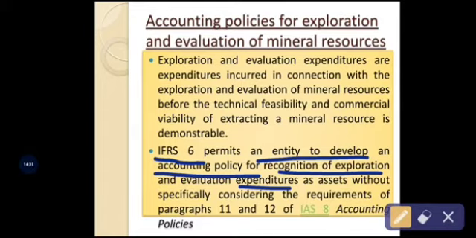Those assets must be used in the exploration and evaluation activity by the company, that must be without specifically considering the rules and regulations and conventions and requirements which are mentioned in the International Accounting Standard 8 under the paragraph 11 and 12 accounting policy. ಅಂದರೆ ಇಂಟರ್ನ್ಯಾಷನಲ್ ಅಕೌಂಟಿಂಗ್ ಸ್ಟ್ಯಾಂಡರ್ಡ್ 8 ಪ್ಯಾರಾಗ್ರಾಫ್ 11 ಮತ್ತು 12ಅಲ್ಲಿ ಏನೇನೆಲ್ಲ ಅಕೌಂಟಿಂಗ್ ಪಾಲಿಸೀಸ್ ಇನ್ಕ್ಲೂಡ್ ಆಗಿರುತ್ತೋ ಅದನ್ನು ಕನ್ಸಿಡರ್ ಮಾಡ್ದಿರಾನೇ